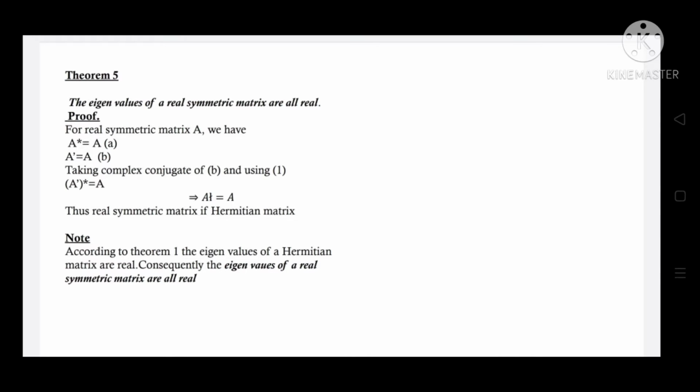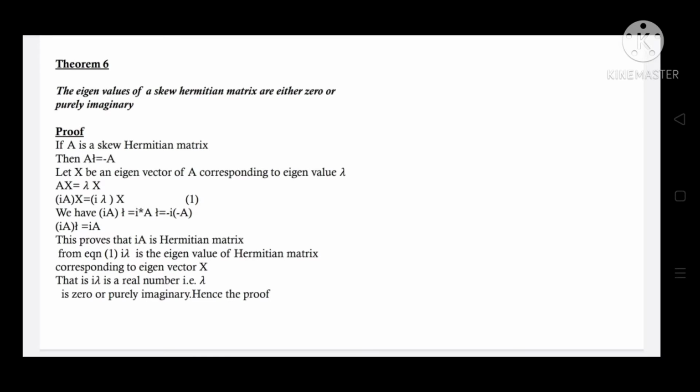The second theorem states that the eigenvalues of a real symmetric matrix are all real. For a real symmetric matrix A, we have A star is equal to A transpose is equal to A. On taking the complex conjugate of B and using equation 1, we get (A transpose) star is equal to A. That implies A Hermitian is equal to A. Thus, real symmetric matrix is Hermitian matrix. Then, according to theorem 1, the eigenvalues of a Hermitian matrix are all real. Consequently, the eigenvalues of a real symmetric matrix are all real.